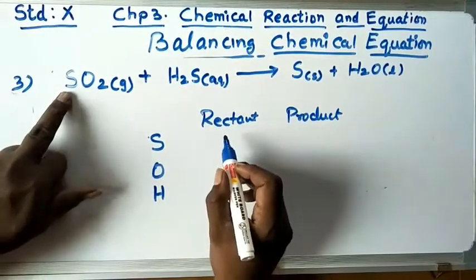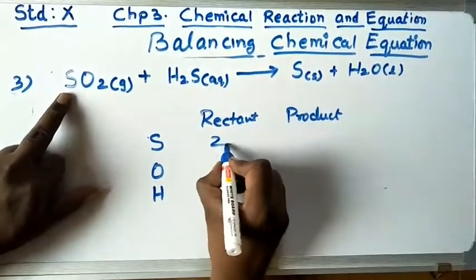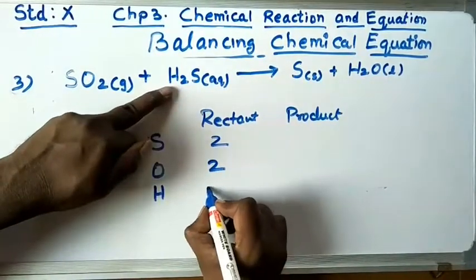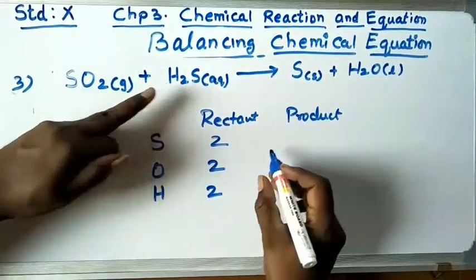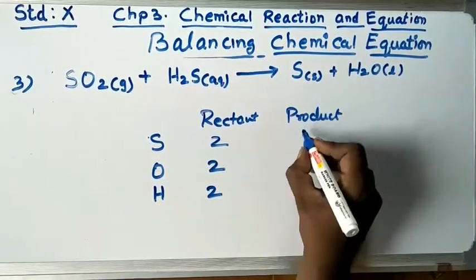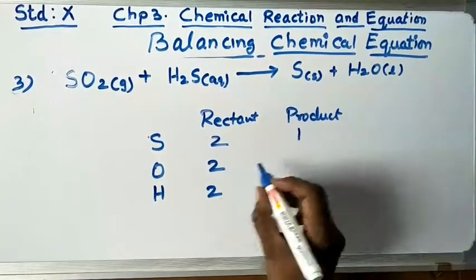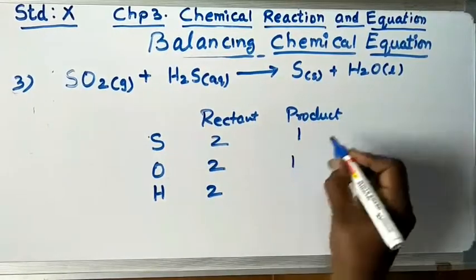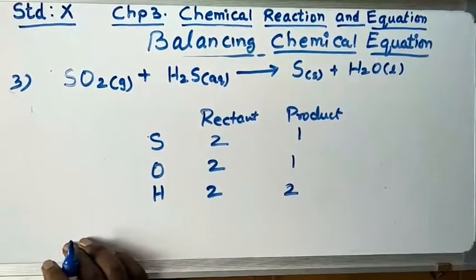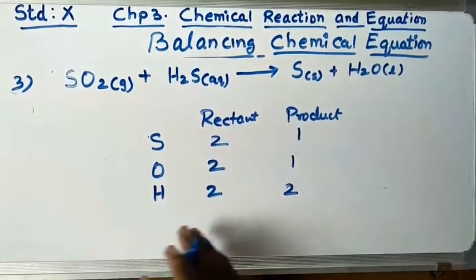How many S is there? 1 and 1, 2S. Oxygen, 2. Hydrogen, 2. Let's go to the product side. How many S do you see here? There is only 1 S. I write here 1. Oxygen, only 1 oxygen. Hydrogen, 2.